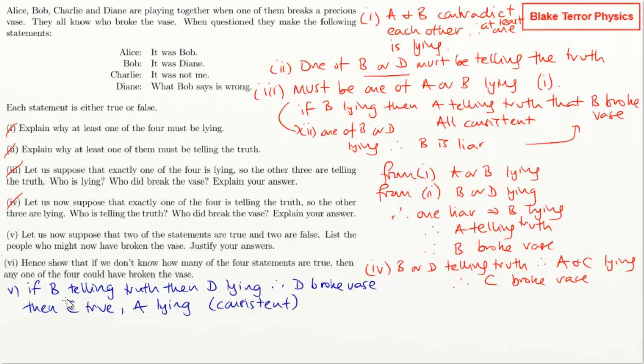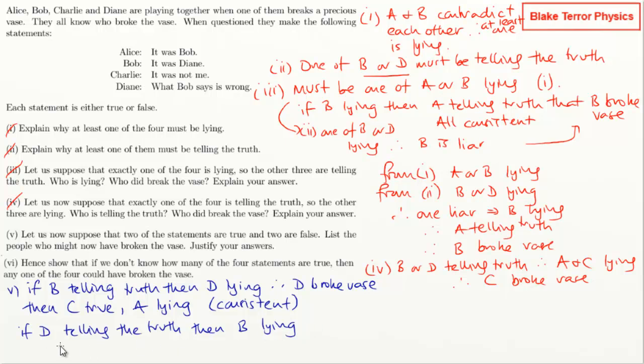So that's fine. Then if D is telling the truth, then we've got that B is lying. But that doesn't help us very much just on those 2 because they're only talking about each other. So we've got an option then. If B is lying, we could have either of A or C being the other one. So we're gonna have to subnest this.